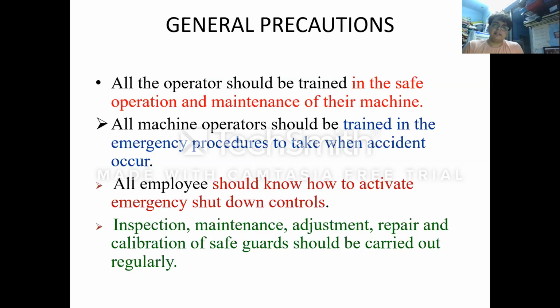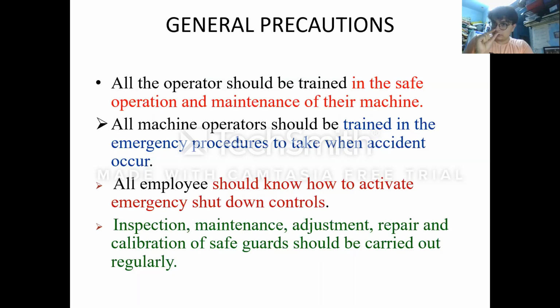Next, all the employees should know how to activate the emergency shutdown control. Obviously each and every instrument has an emergency shutdown. Even the car has one, and many kinds of machines, even washing machines or ovens, have an emergency shutdown, so that unusual things do not take place and the person dealing with that machine does not get harmed.